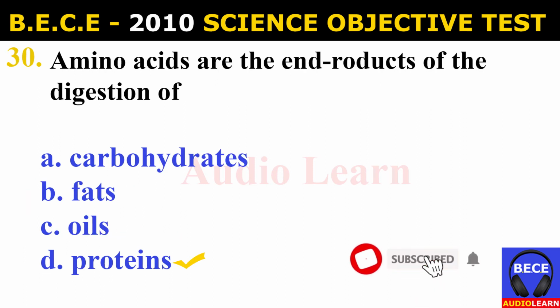Number 30. Amino acids are the end product of the digestion of A. Carbohydrates, B. Fat, C. Oils, D. Proteins. And the answer is D. Proteins. Amino acids are the end product of the digestion of proteins.